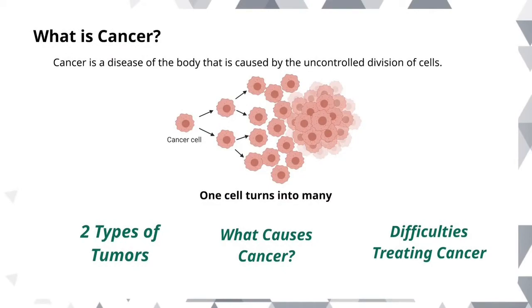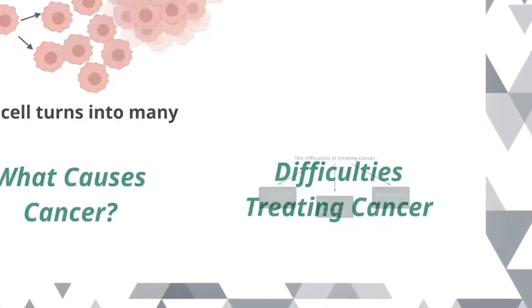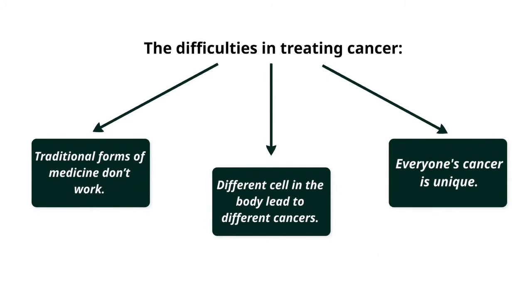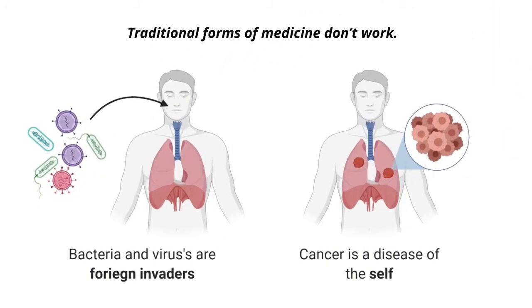So what makes cancer so difficult to treat? Well, there are a few big problems that come with cancer treatment. The first is that traditional forms of medicine don't work. We typically think of diseases as being caused by invaders that get into our body, like bacteria or viruses. These invaders are foreign, meaning that they are not normally a part of our body and are very different from our own cells. This means we can fight them with drugs and treatments that are harmful to them, but not to us. Cancer, however, is different.